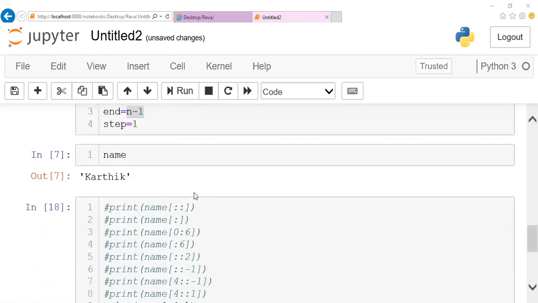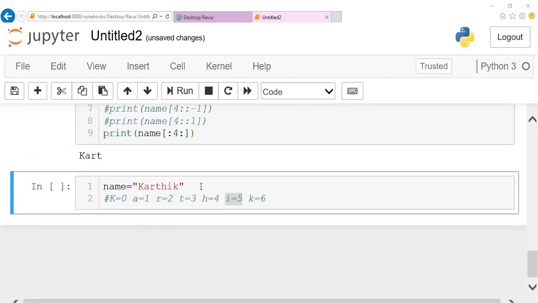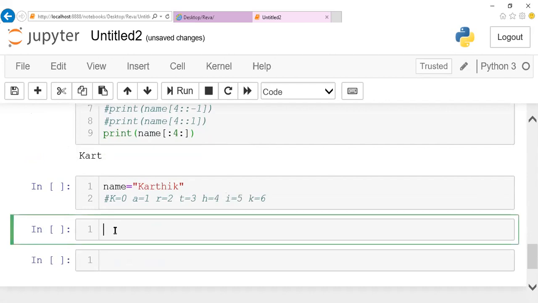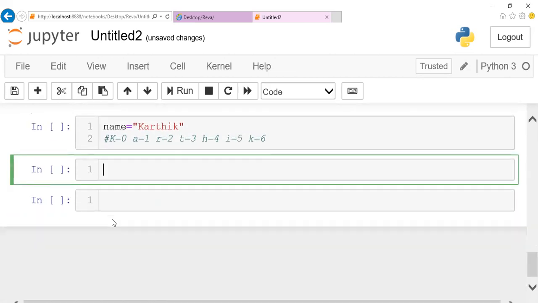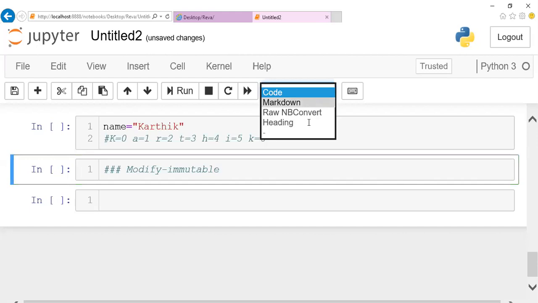The next thing is, if we want to perform modification or deletion in a string, that's not possible. The reason is that, by default, a string is immutable by nature. For all the collection types, we'll come across the mutability and immutability property. Immutable means non-changeable, so it's not possible to modify the data. Got it? We can't modify the data.